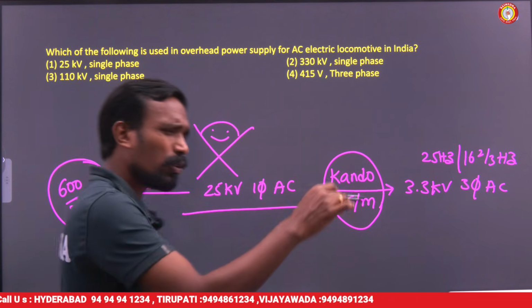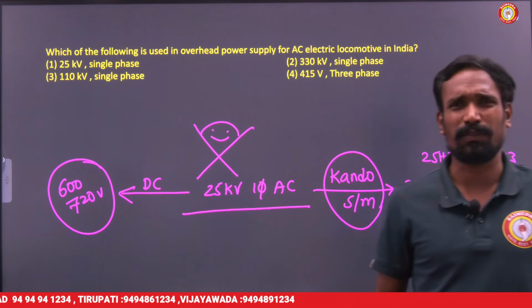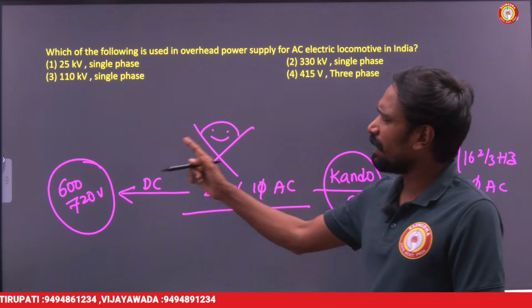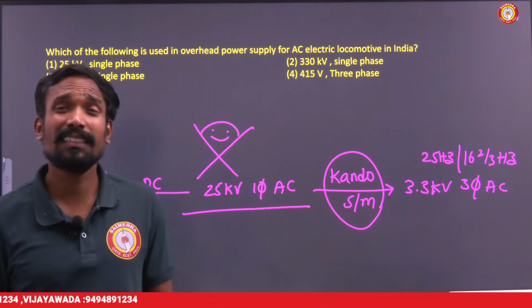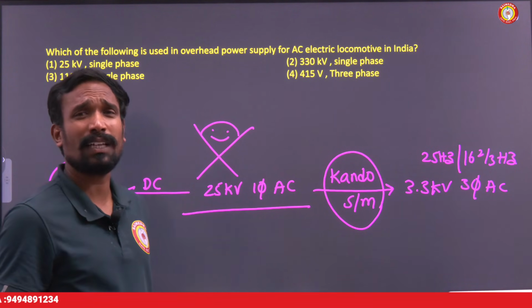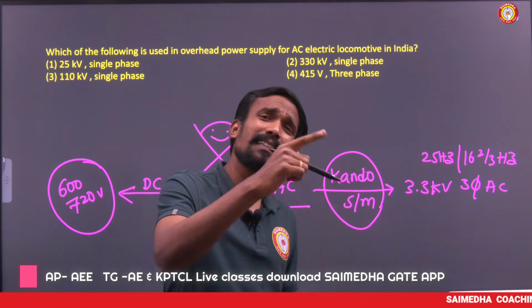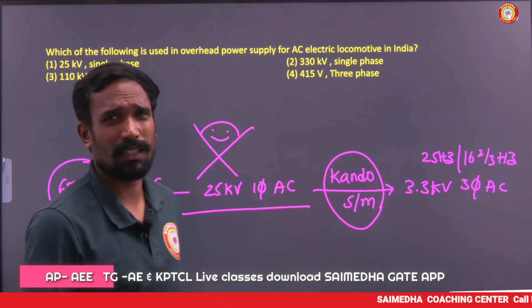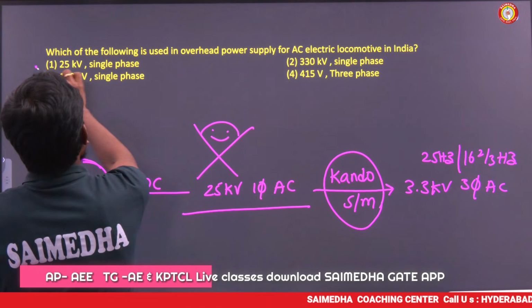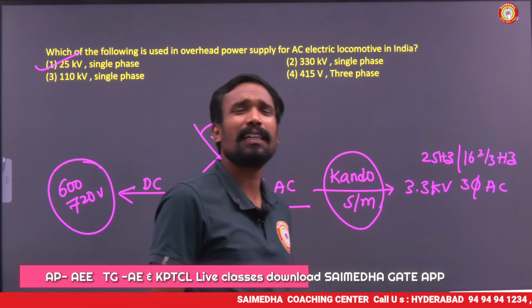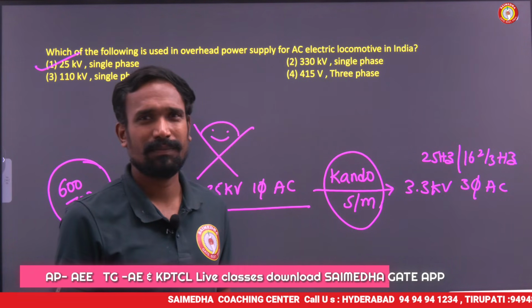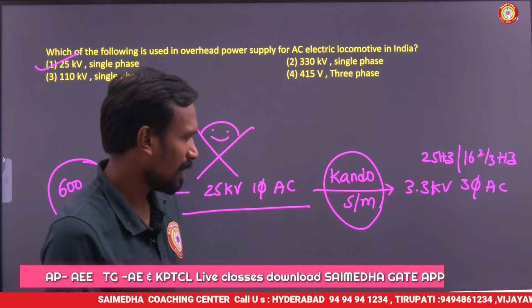Actually, this is a conclusion for systems of electrification. We can convert single phase AC into DC, then a DC series motor is used as a traction motor. Single phase AC to three phase AC, then a three phase slip ring induction motor is used as a traction motor. But generally for overhead system, we are using 25 kV single phase 50 Hz supply. Is it okay, guys? Let's go for the next.